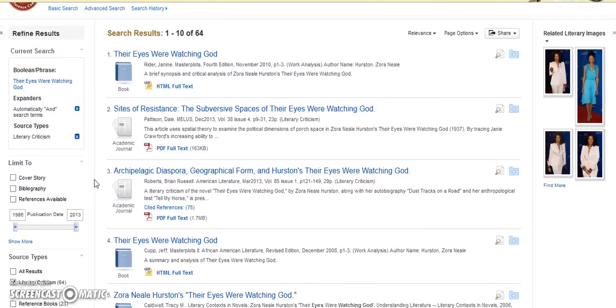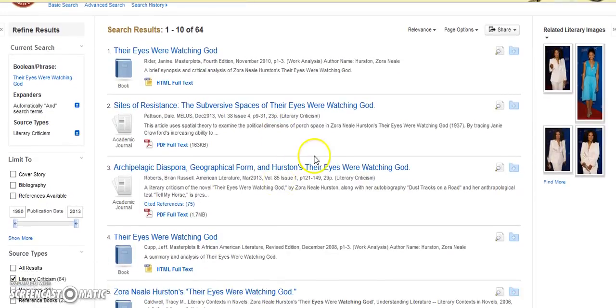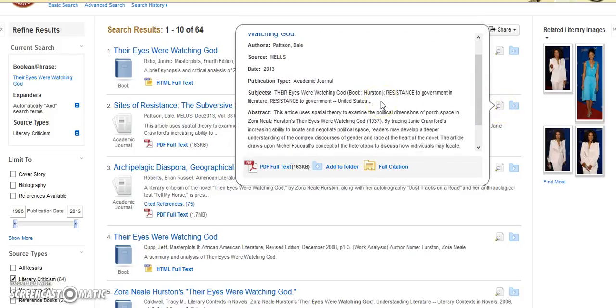So let's go back up here, and I want to look at one of my favorite features of this database, which is this little symbol here, and that pops out a more in-depth look. And what I like is that you're able to read the entire abstract. And that is helpful in a reference situation because you can determine whether or not you want to use this source. So that is a feature that I really, really like about this EBSCO product.